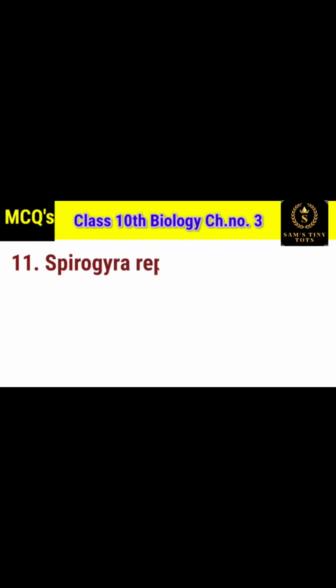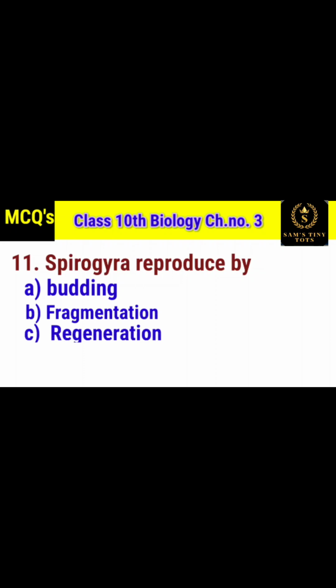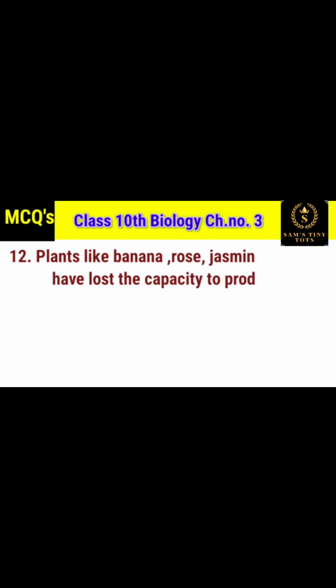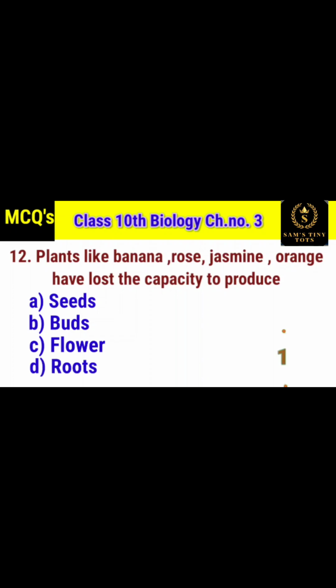11. Spirogyra reproduce by option A budding, option B fragmentation, option C regeneration and option D fission. And the correct option is option B fragmentation. 12. Plants like banana, rose, jasmine, orange have lost the capacity to produce option A seeds, option B buds, option C flower and option D roots. And the correct option is option B buds.